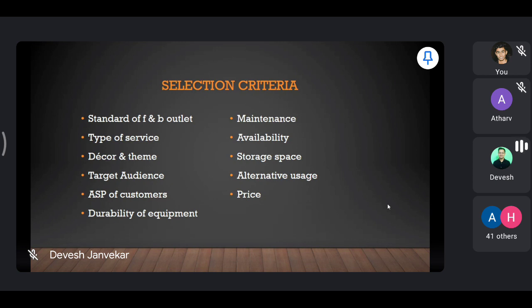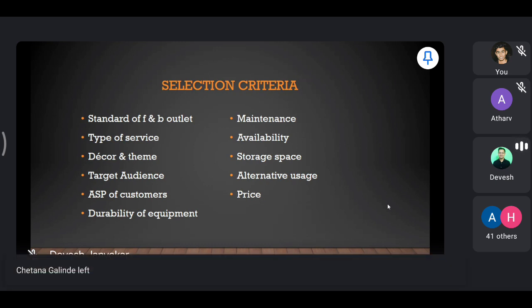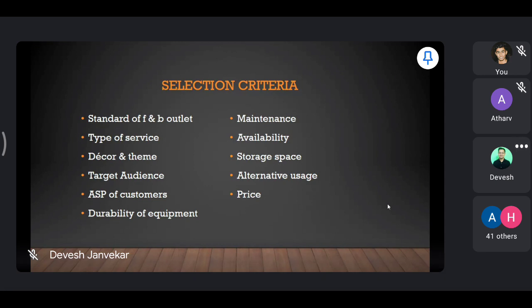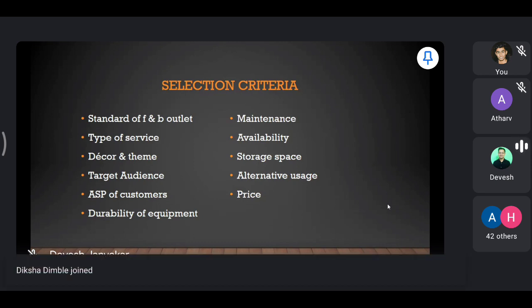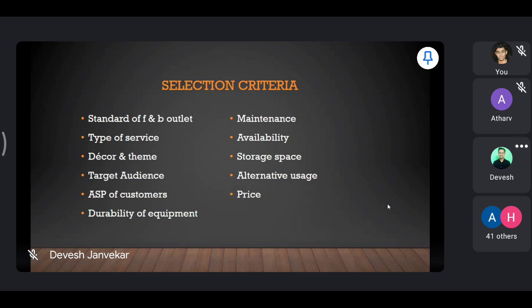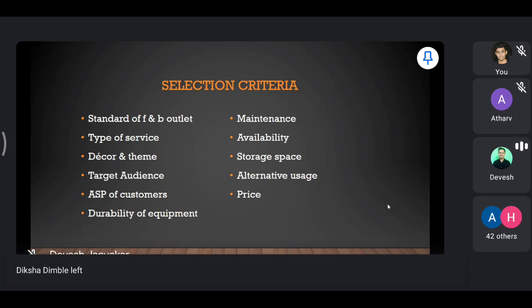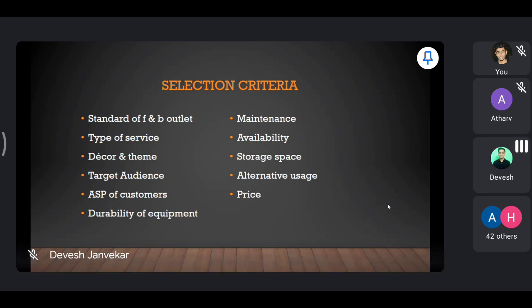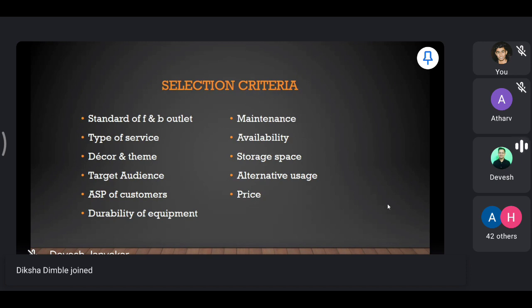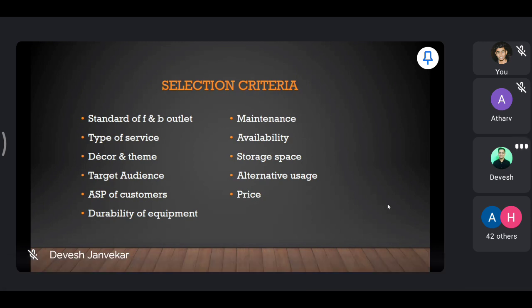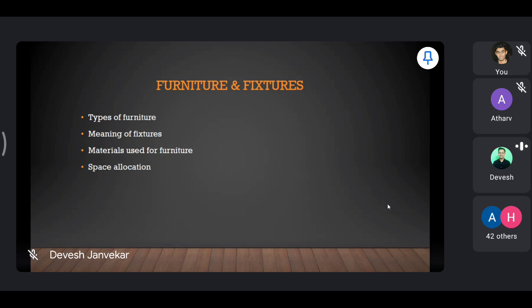Alternative usage. Nowadays you are using the same cutlery and maybe crockery also for various courses, various food items, such as your AP spoon, AP fork, AP knife, which you can use for all the courses, starting from starters to the dessert. And last is the price. What is our budget to procure the inventory, and accordingly you are going to procure it.